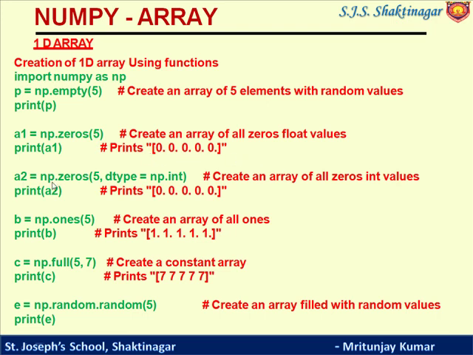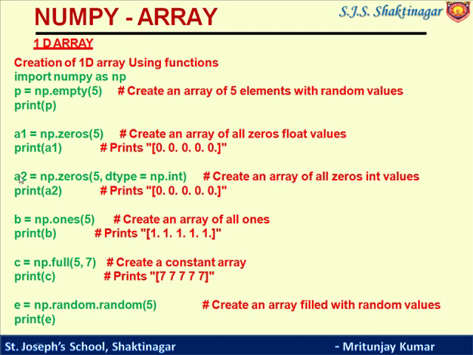Similarly, a2 is equal to np.zeros(5), and along with that I have given a data type np.int. That means it should store the value in integer type, so it will store 0 in integer form.